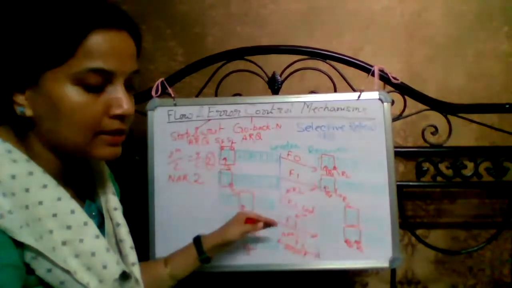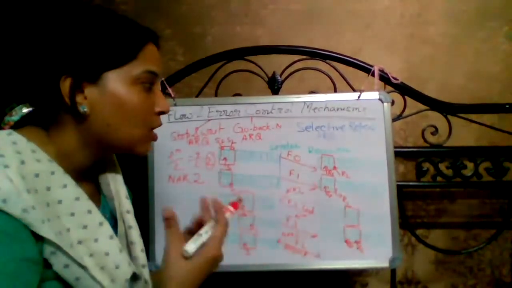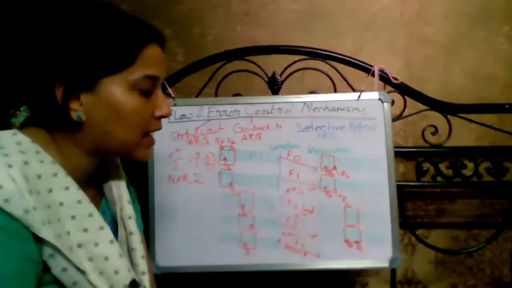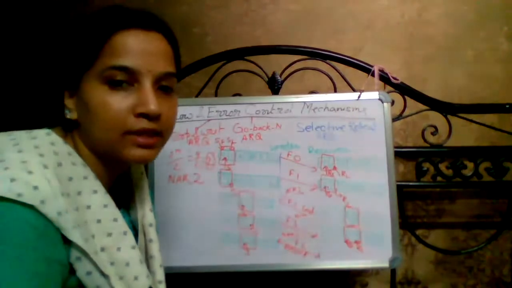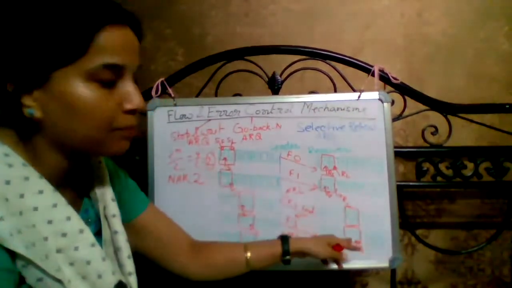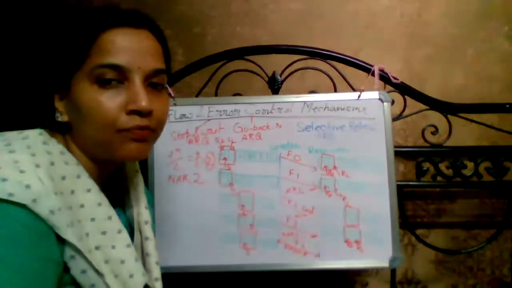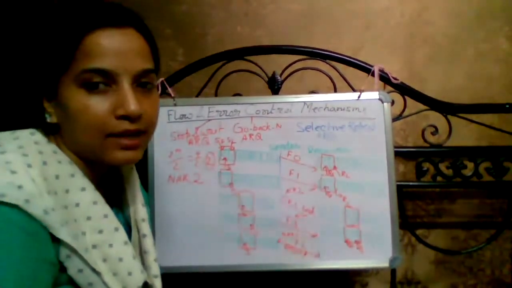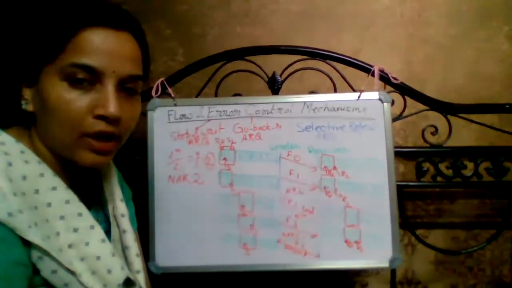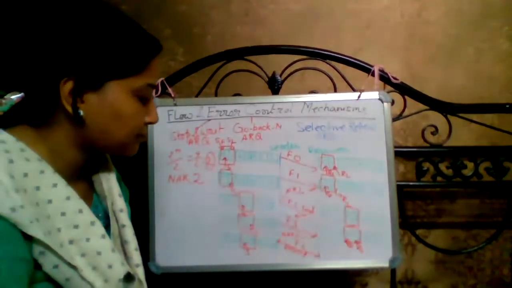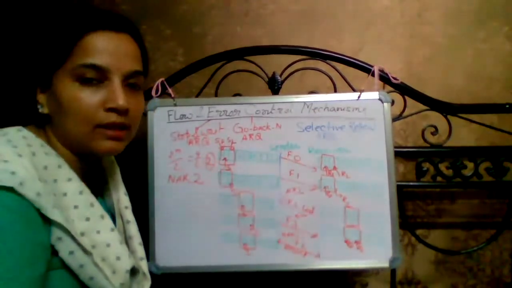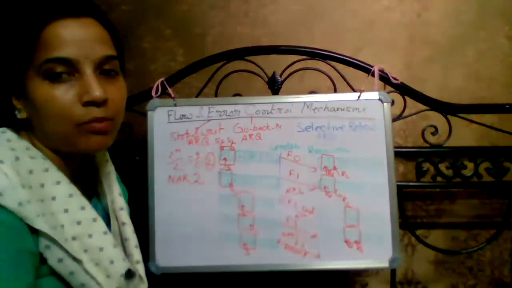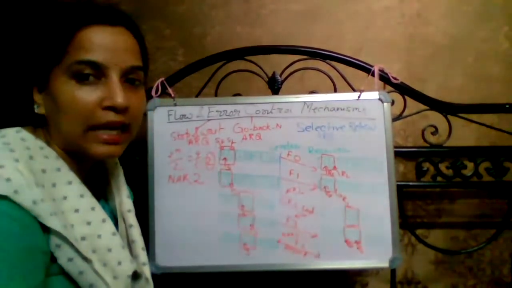We know the receiver side window slides towards the right only when all the frames belonging to the receiver window are received. So in selective repeat ARQ, we send only the damaged or lost frame, not N number of frames.